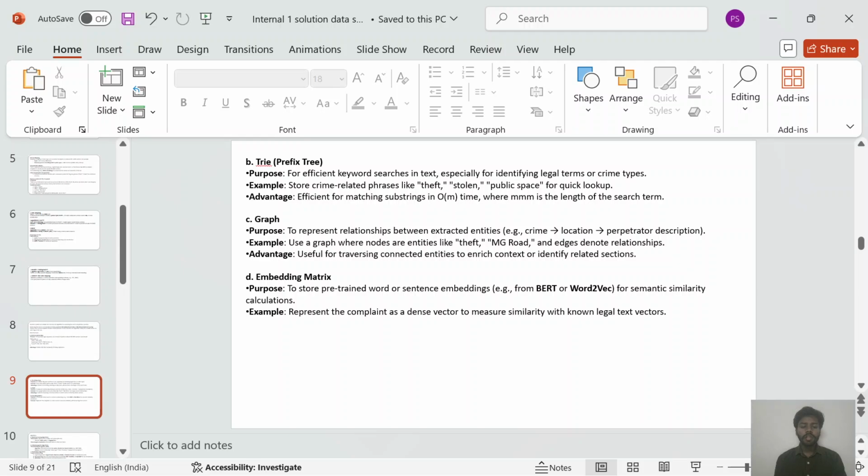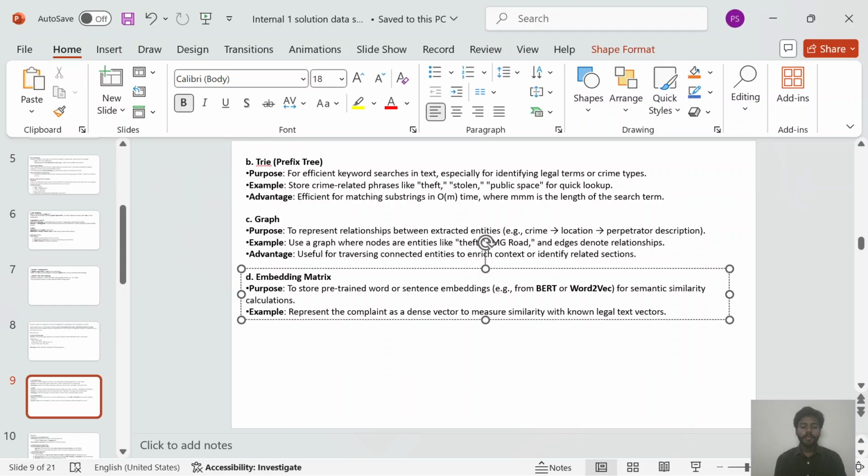Third data structure is graph. So purpose is to represent relationships between extracted entities. An example is use a graph where nodes are entities like theft, MG Road, and edges denote relationships. Advantage of graph data structure is useful for traversing connected entities to enrich context or identify related sections.